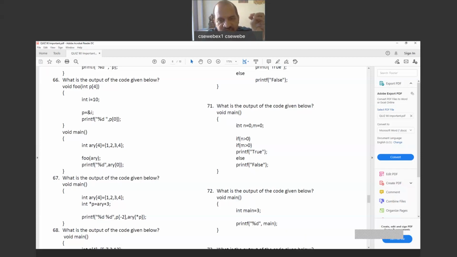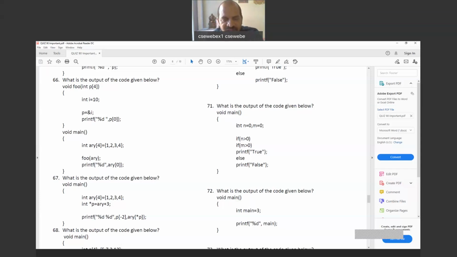That else is associated with the if m greater than 0. So now the second if is there, right? If m greater than 0 is there, so with that the else is associated. The else which we have in the program is associated with the if m greater than 0. Right. So now under the first if, this second if else is there.